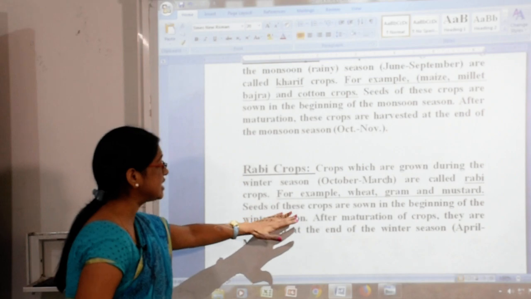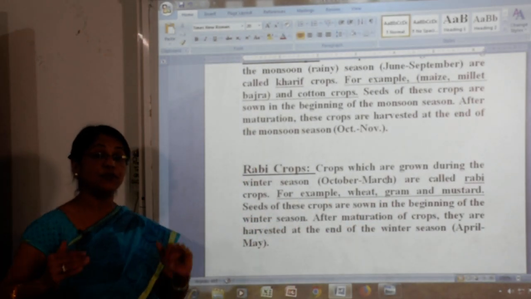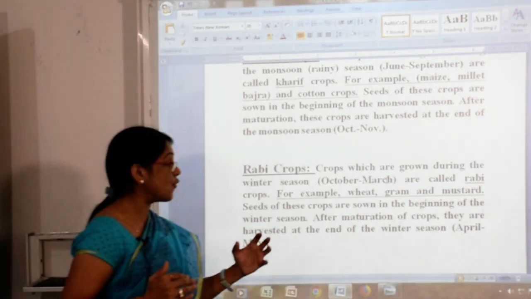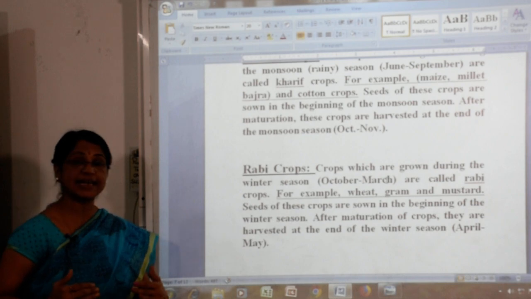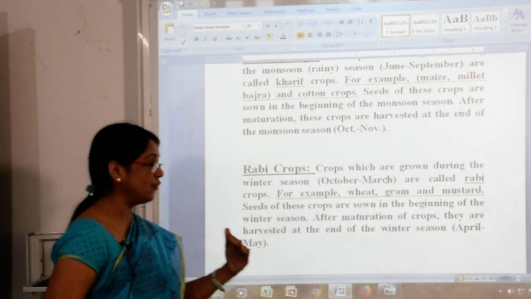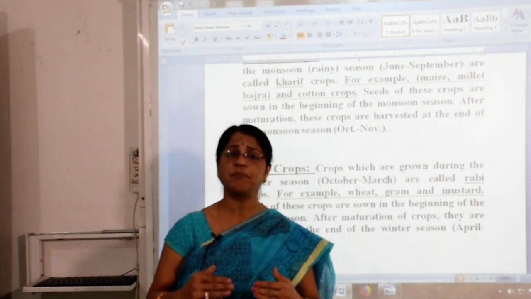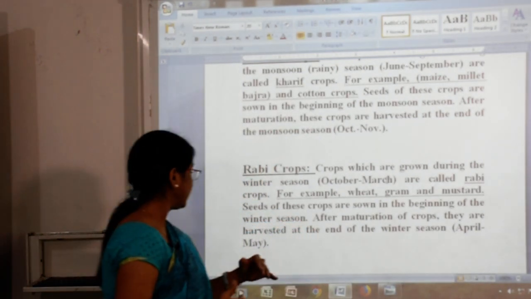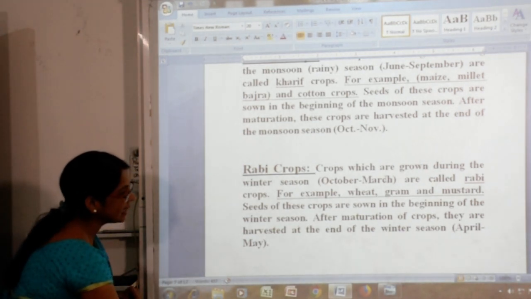The seeds of this type of crops are sown in the beginning of the winter season. After maturation of the crops, they are harvested at the end of the winter season. When is the end of the winter season, children? April to May. That is the Rabi crops. Now let us see.